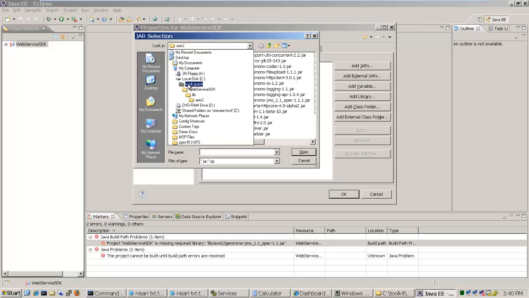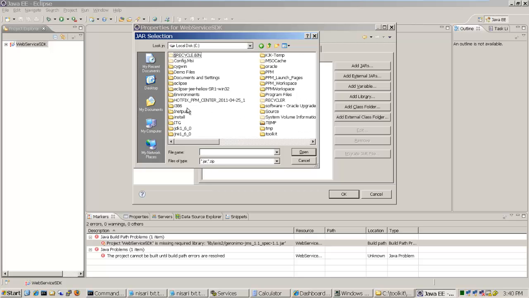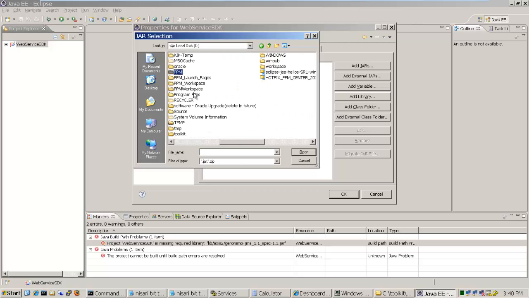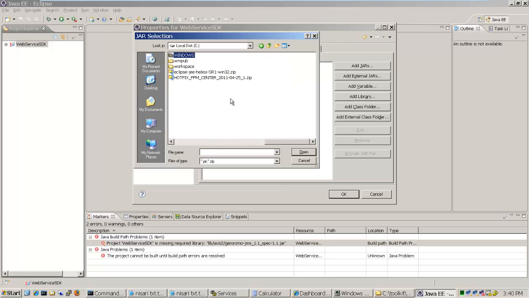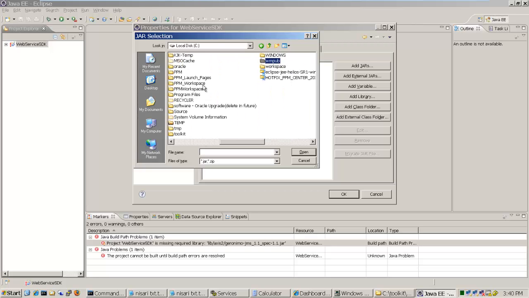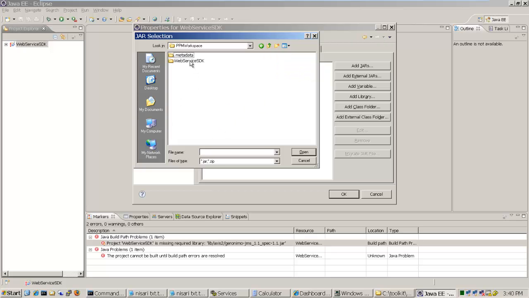So now let's go to the workspace which we had created earlier. It was PPM workspace, and let's go to the project, and here in this library, you just select all the jar files, and similarly you can do for the others.